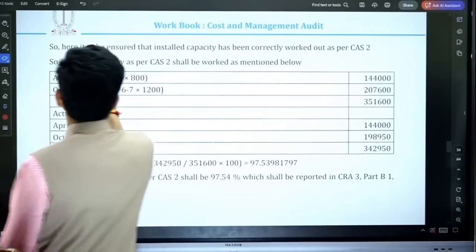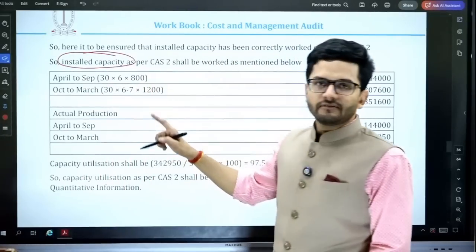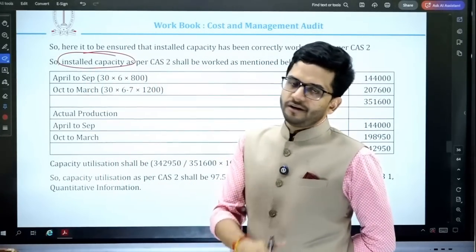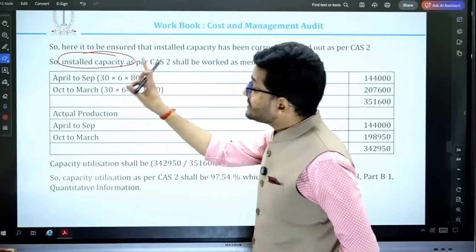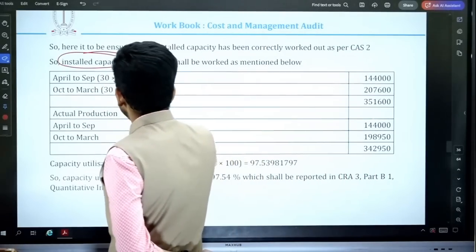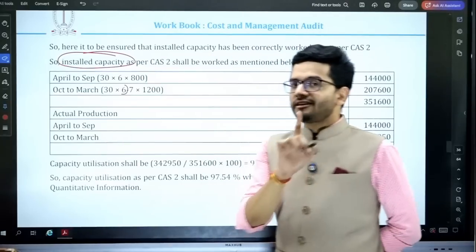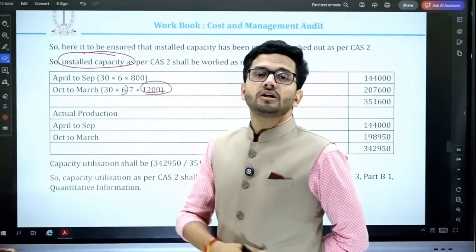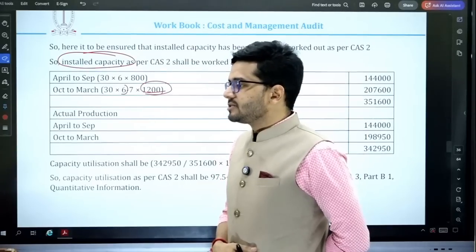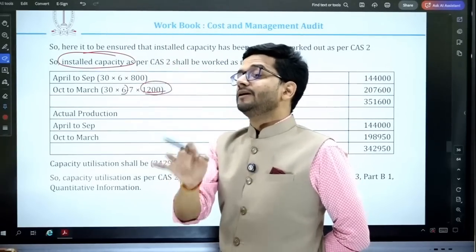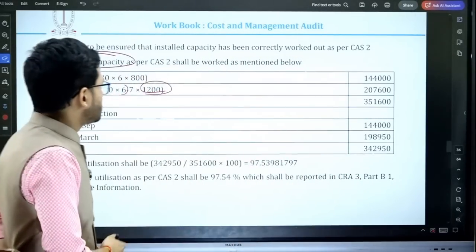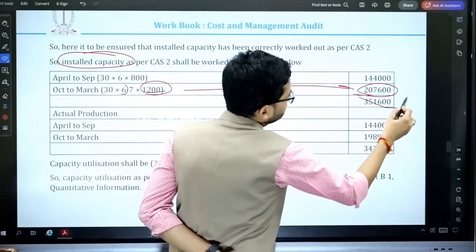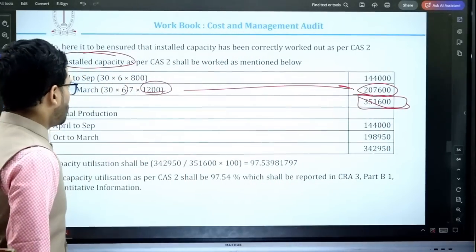Now, first of all, we'll calculate the installed capacity. The installed capacity will be, for the first half of the year, 30 multiplied by 6 multiplied by 800, where 800 was the installed capacity. For the second half, October to March, 30 multiplied by 6 minus 7 days. So 180 minus 7 days multiplied by full 1200 is the installed capacity. There is no limiting factor given in this particular question. So the installed capacity is 351600.